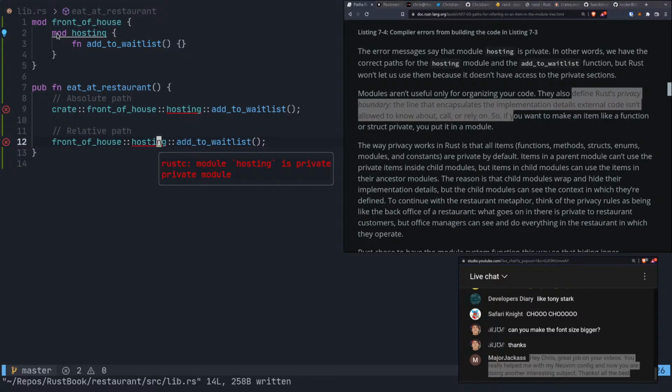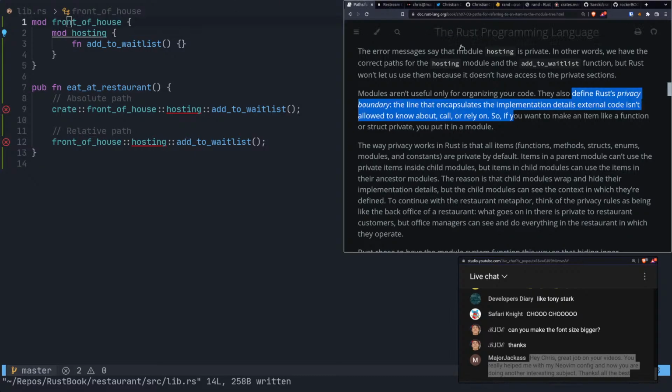So we have to kind of expose an API of this module. So this module needs to expose something about it, some way to interact with it. Right now, this module is completely hidden. So in the case right now, it would only be useful inside of front of house, right?